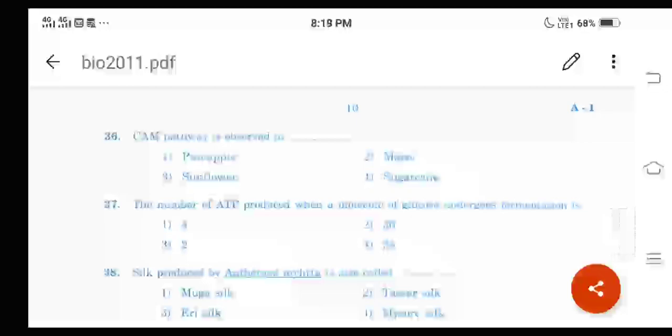And here in both maize and sugar cane we can observe the C4 pathway or Hatch-Slack pathway. In the case of sunflower we can observe the Calvin cycle. And the CAM pathway is observed in the pineapple plant. What is the long form of CAM? Crassulacean acid metabolism. CAM plants are succulent plants which grow in dry conditions and are exposed to high temperature.